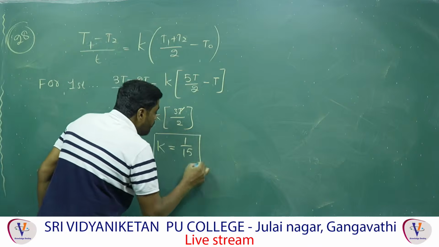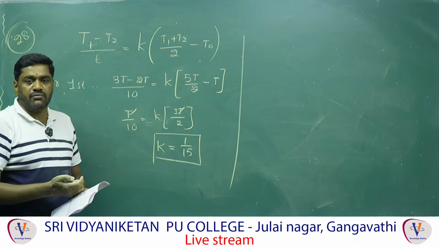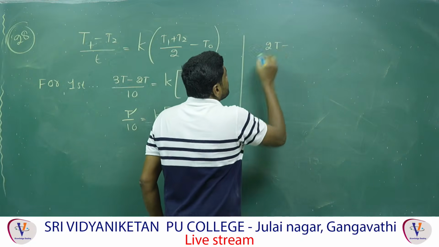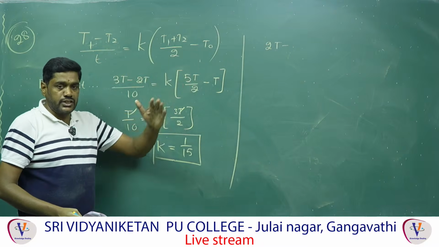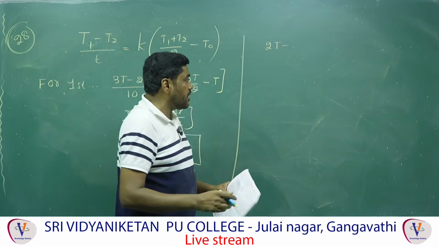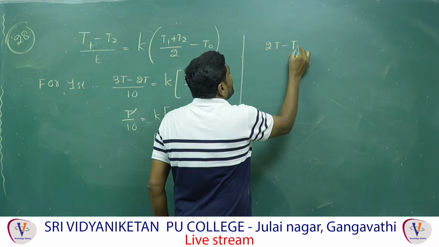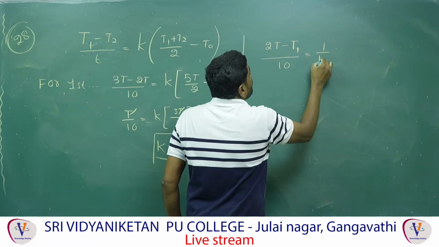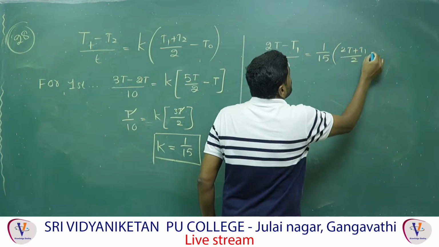Here K is equal to 1 by 15. For the second case, at the end of another 10 minutes, they are asking the new temperature of the body. In the first 10 minutes the initial temperature is 3T and the final temperature is 2T. Now from 2T, the temperature after 10 minutes is what they are asking. I will take it as T1. So (2T minus T1) by 10 is equal to K, which is 1 by 15, into (2T plus T1) by 2, minus T.